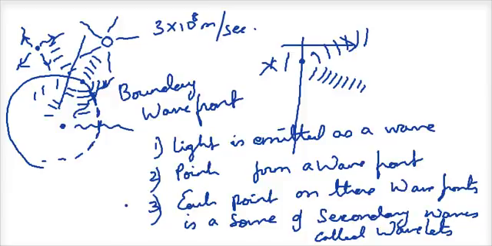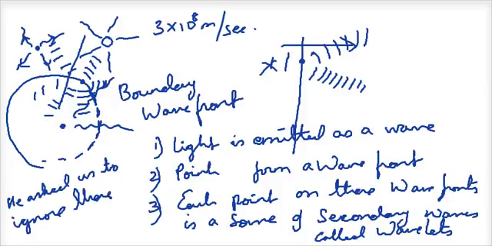The one limitation on Huygens principle is, for some reason he asked us to ignore those waves which are moving back, those secondary waves which are moving back. Okay, so this is Huygens principle.